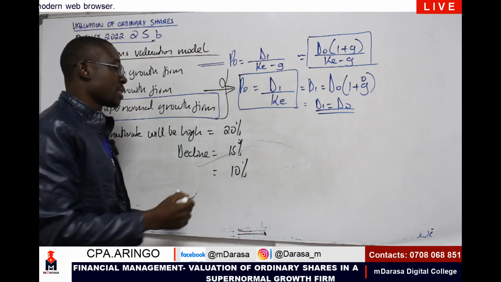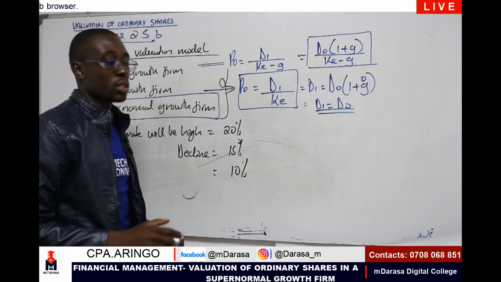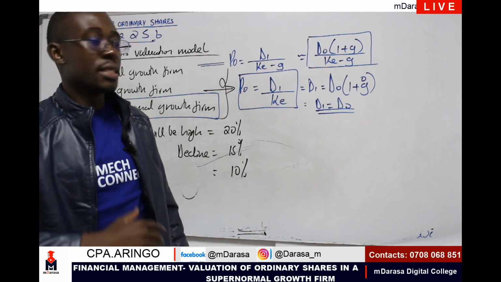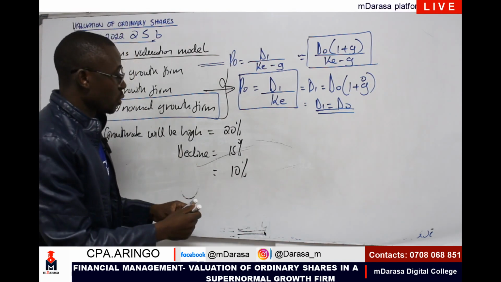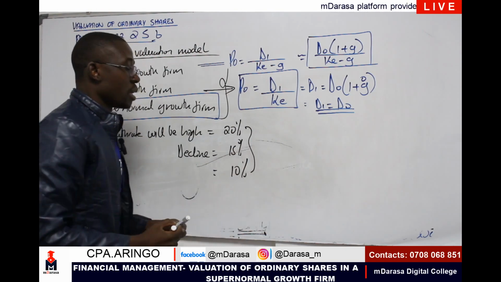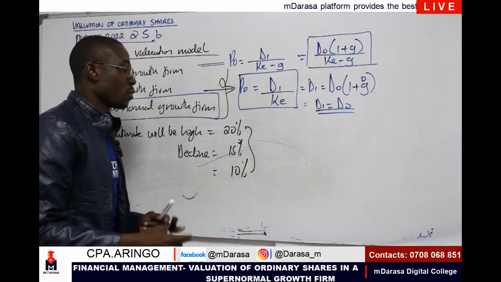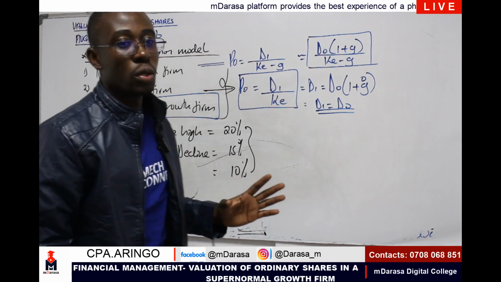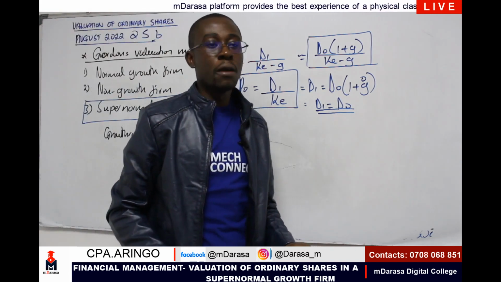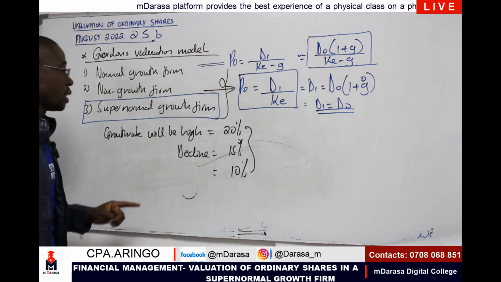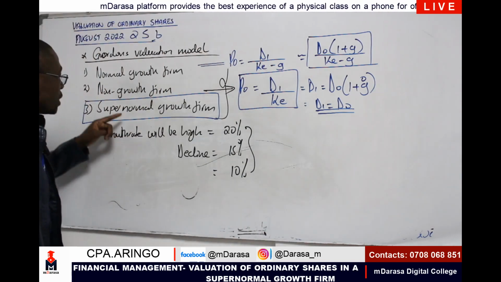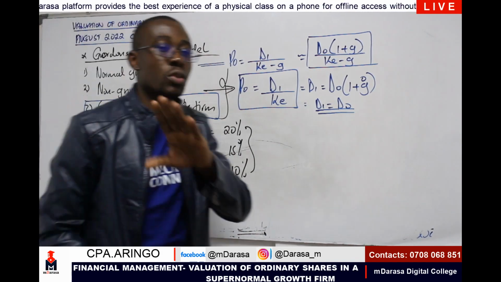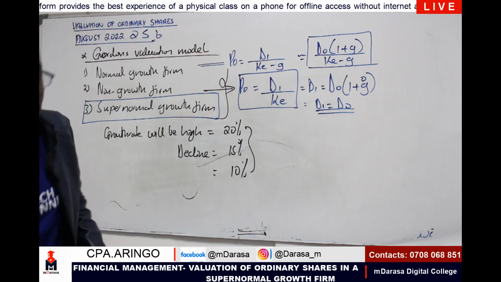The time that it remains stable, that's the time we normally talk about as the period up to stabilization. So this is the behavior: a very high rate on the initial stages, then as time goes by the dividends growth rate will decline, and it is going to remain constant all through. So the question would be, how will you determine the intrinsic value of these shares for such a firm? And that is what I want us to concentrate on today.